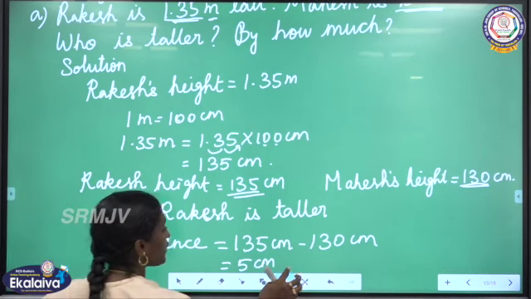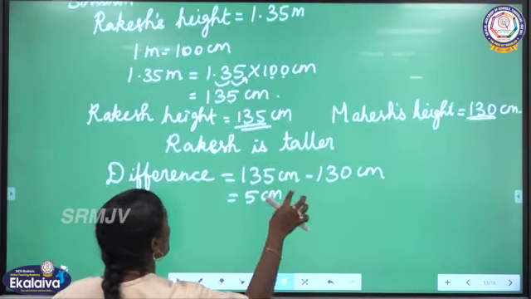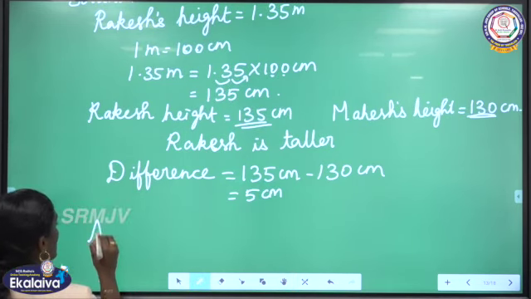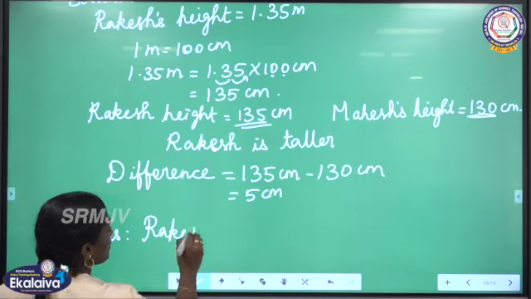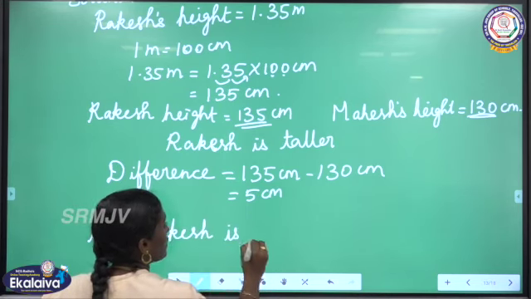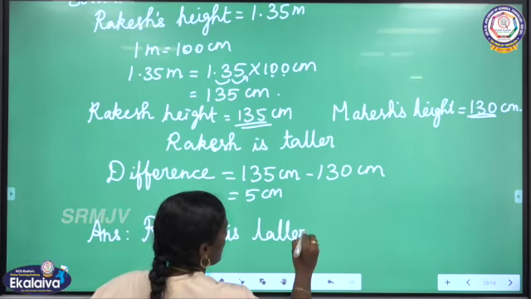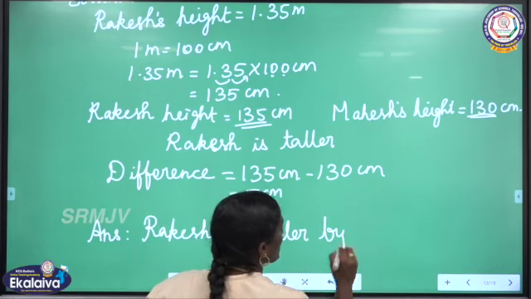This is the difference between these two heights. So we have to write the answer statement. Rakesh is taller by 5 centimeter.